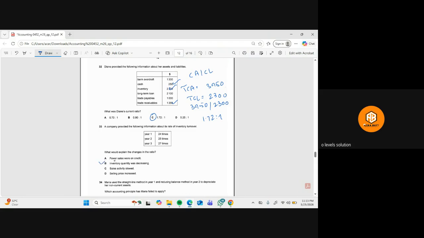Because A is like fewer sales were on credit. So credit sales do not affect the inventory turnover directly. C is not right, that the sales activity slowed, because slower sales would reduce the turnover, but it is increasing. Then selling price increase. So selling price does not affect inventory turnover calculation directly. So that's why this is also not the right option. So D is the right option.